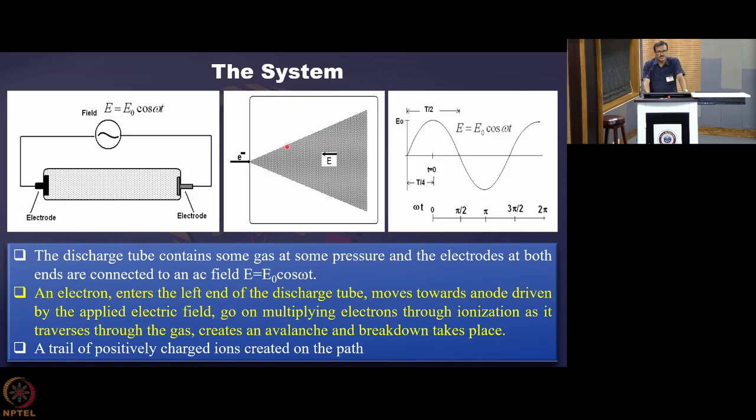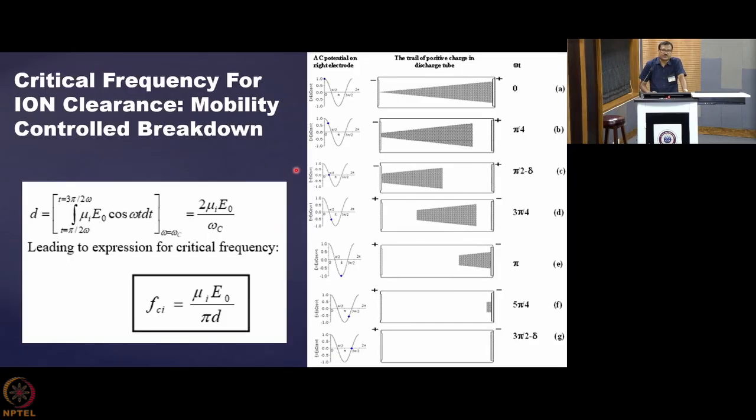Now the charge which is not getting cleared in this zone, when you are applying an AC kind of field, the charge is moving, then moving, then moving, then suddenly the field reverses, then the charge starts moving in the opposite direction. So a situation may happen that a substantial amount of charge is residing within the discharge gap, and the Coulomb field that those charges apply is not a small one.